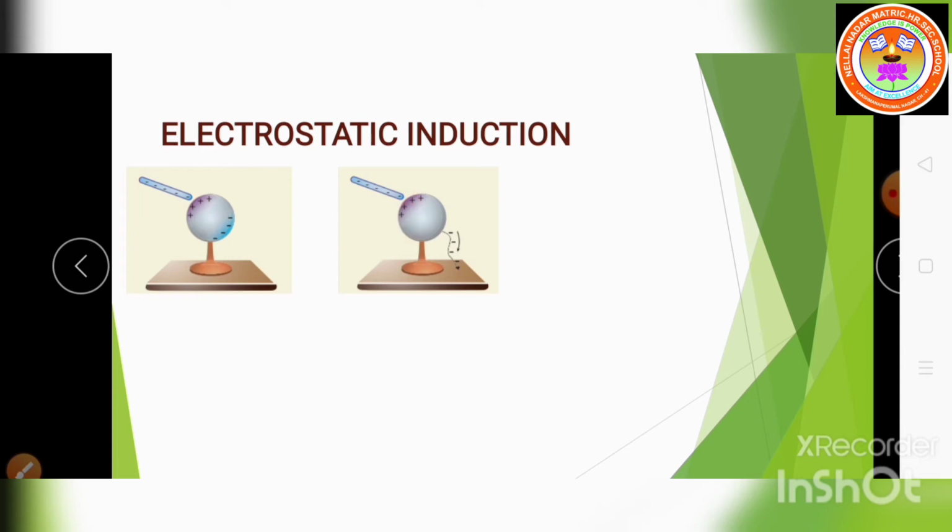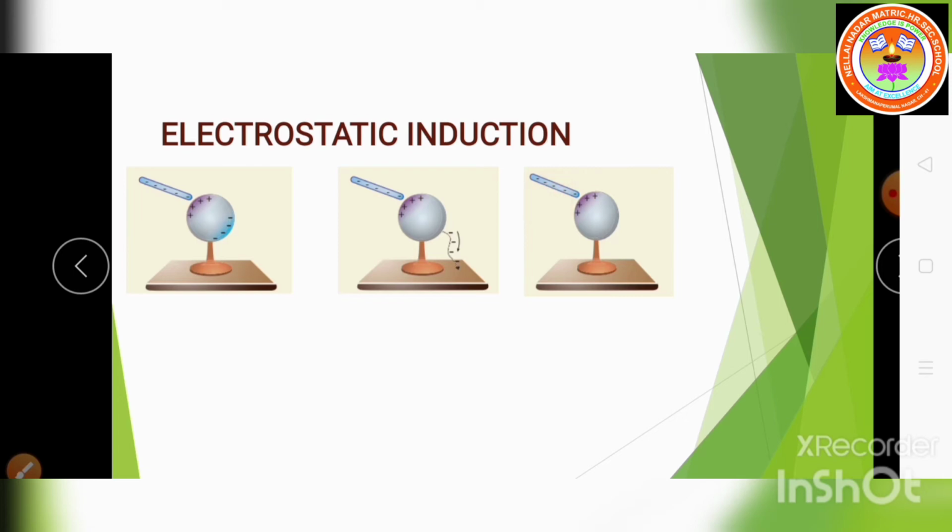Now, when the grounding wire is removed from the conductor, the positive charge remains near the charged rod. If you remove the grounding, again the positive charge is in the same place because we didn't remove the rod.